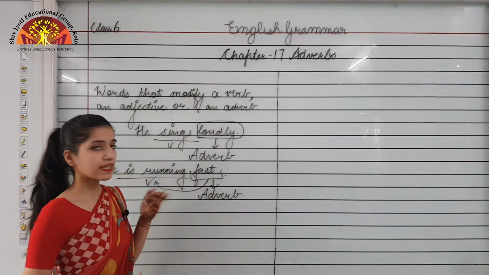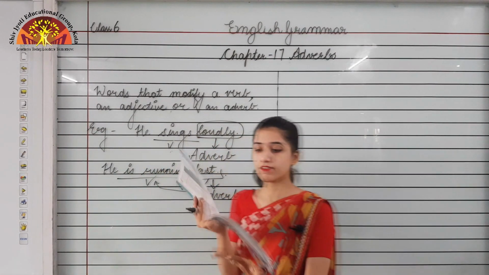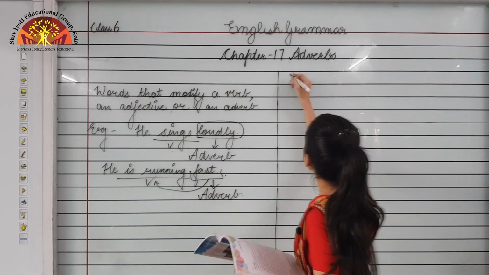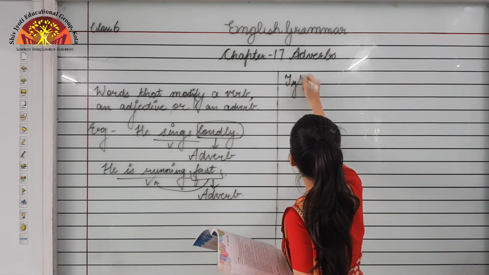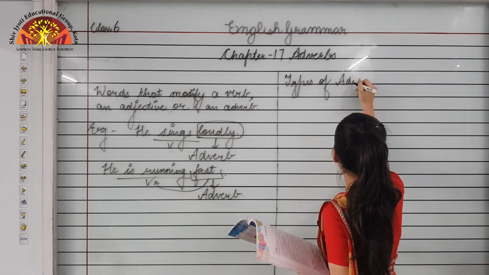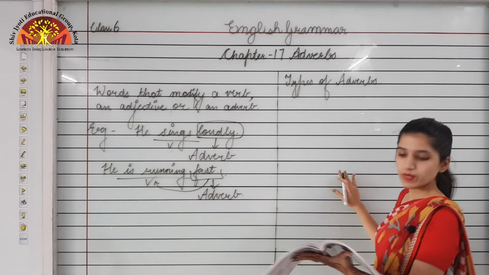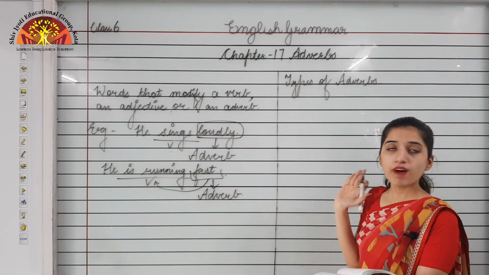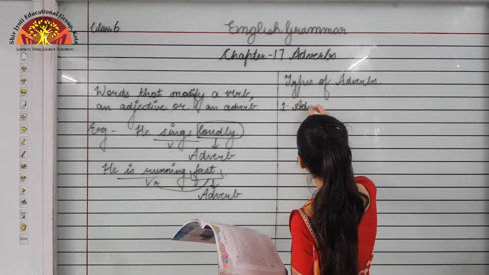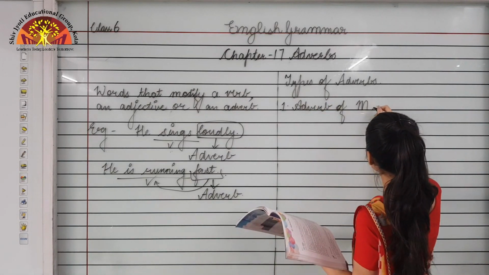Now moving forward, the next topic that we will be doing is types of adverbs. This topic is given on the same page only, page number 82. What are the types of adverbs we will be seeing? We will be seeing 5 types of adverbs over here. First is adverb of manner.